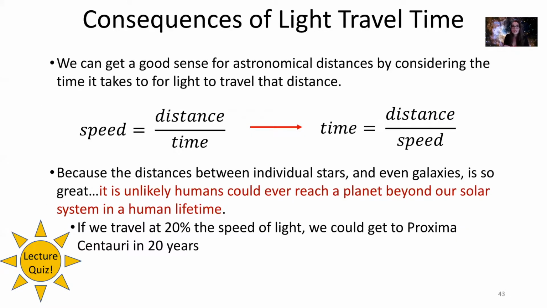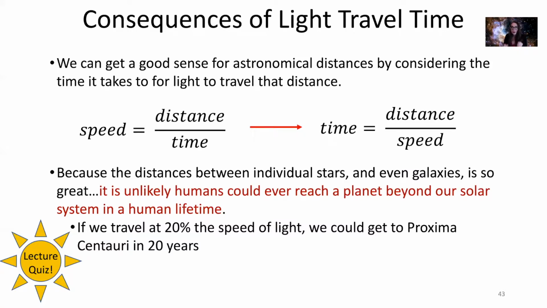But we can get a good sense for astronomical distances by considering the time it takes for light to travel that distance. So if we want to calculate the time it takes light to travel some distance, we have to come up with an equation. What equation will we use? Well, let's think about speed.